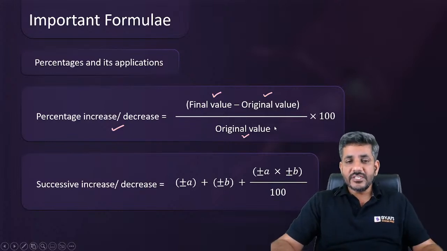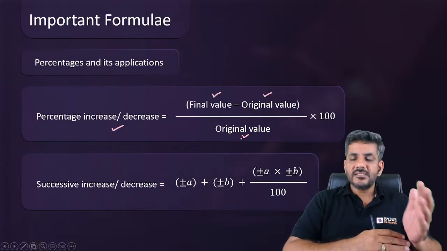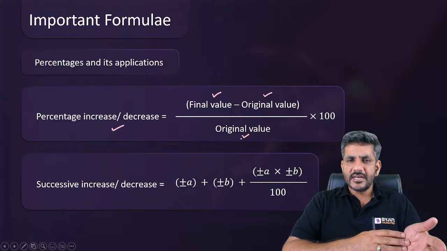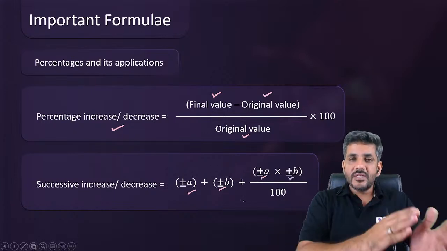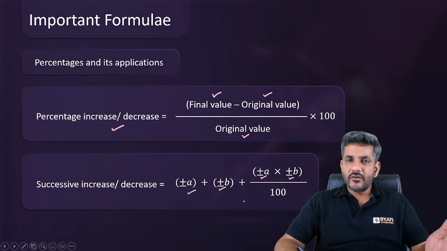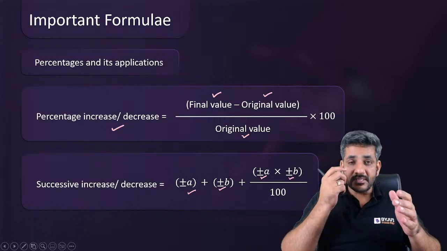So what is the net change? It will be given by A plus B plus AB by 100. But if both of them are decreased by A% and B%, what is the net change? It will be minus A minus B plus minus A into minus B divided by 100. If one of them is positive, one of them is negative, of course they would be taken along with their signs only. So this is how it works basically.